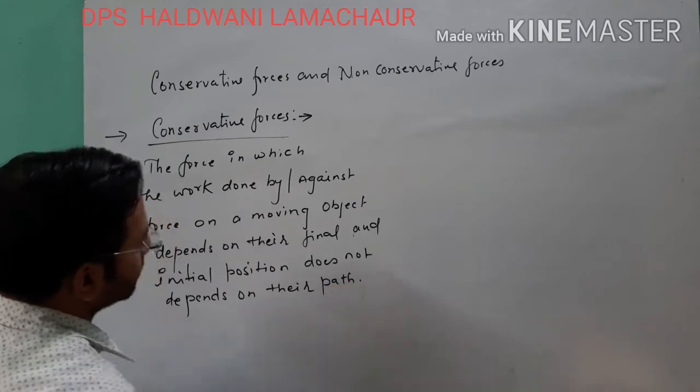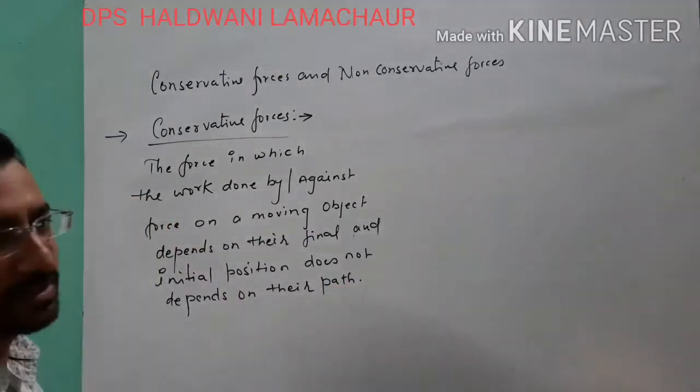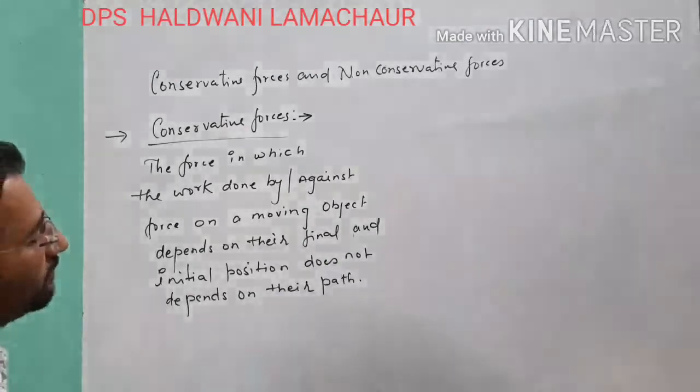This is the major difference between the definition of conservative force and non-conservative forces.